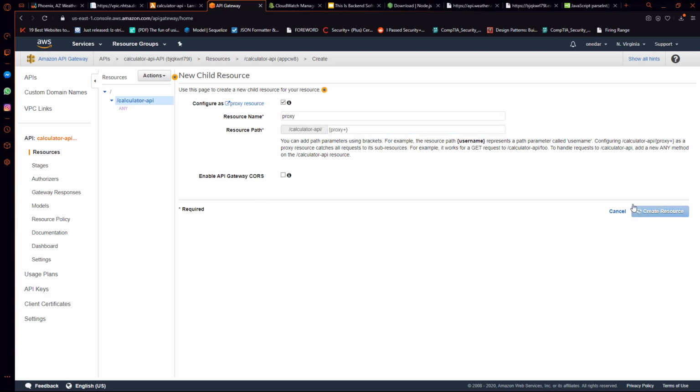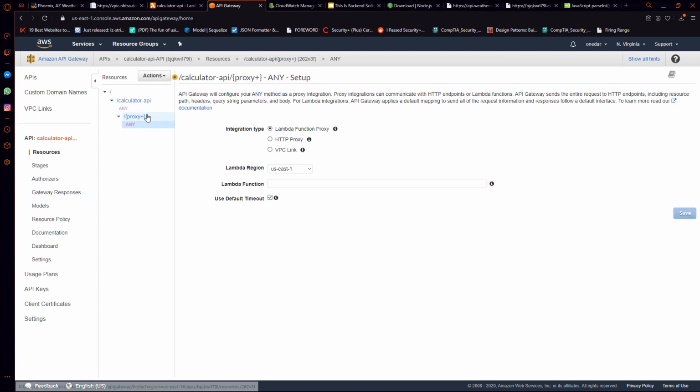Okay, so I'll create the resource. We can see that we have the ability to have /calculator API /proxy, which is / whatever we want, and we can perform any method on that. So this is a very generic way of building out this API and the API Gateway rules. But for now, this is going to be fine for us.